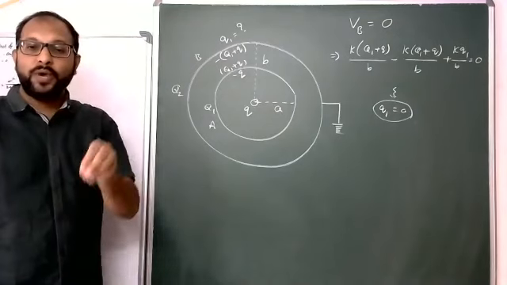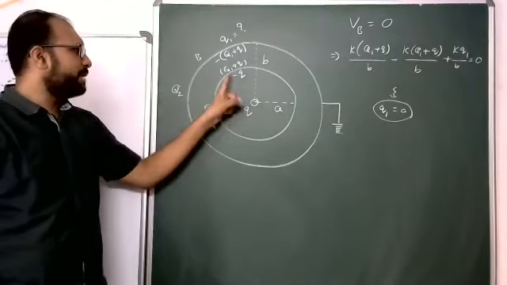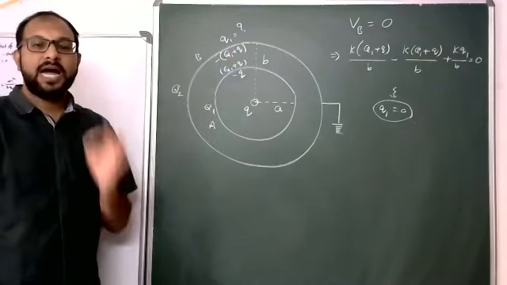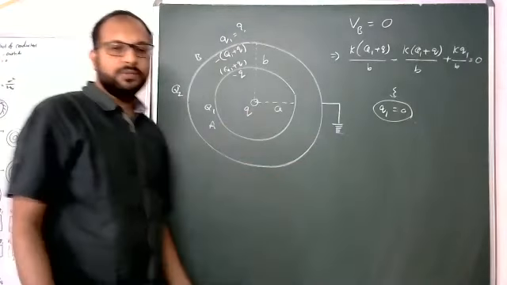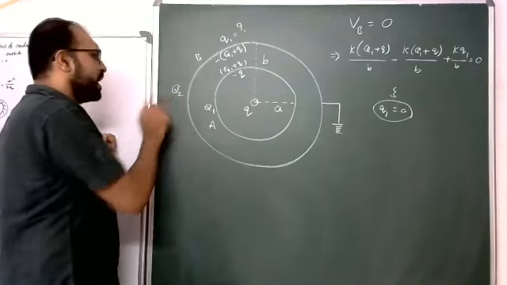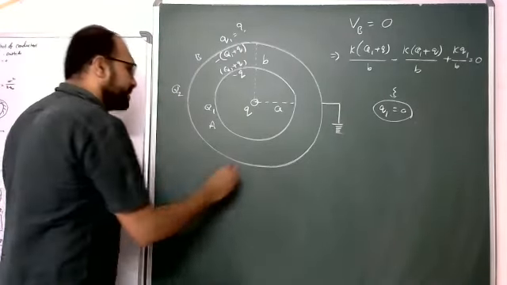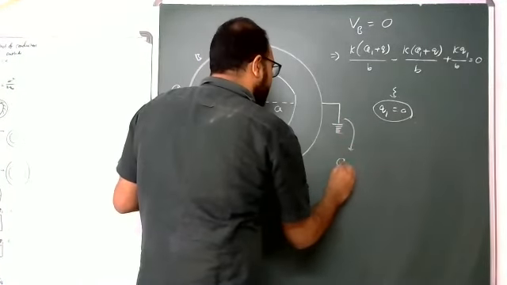How much charge is going to the ground? That is the second question. Yes, first is charge redistribution: minus q on this one, and here this is 0. This is the first one, charge redistribution. But how much charge is going to the ground? Means initial charge minus final charge. I am calculating, students.